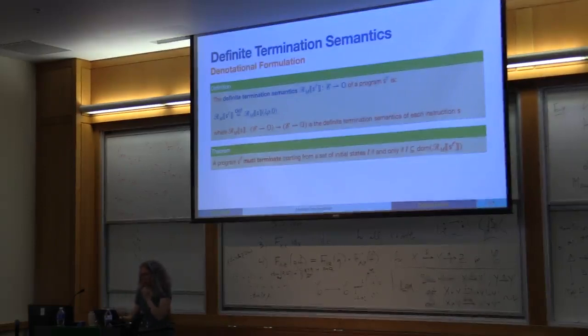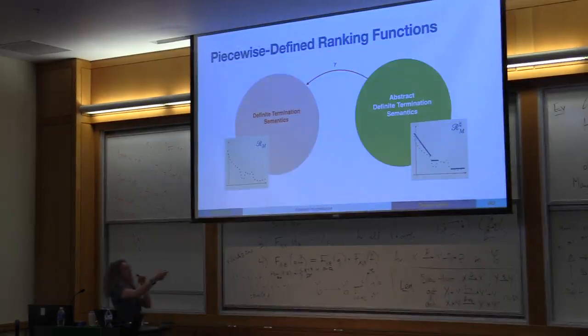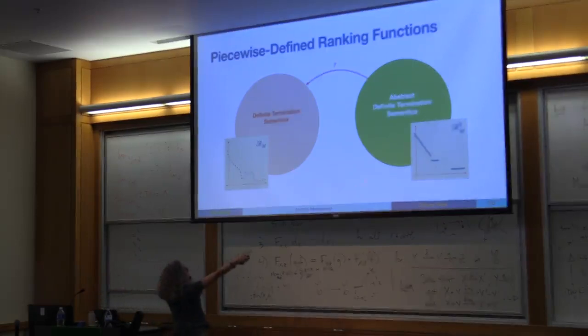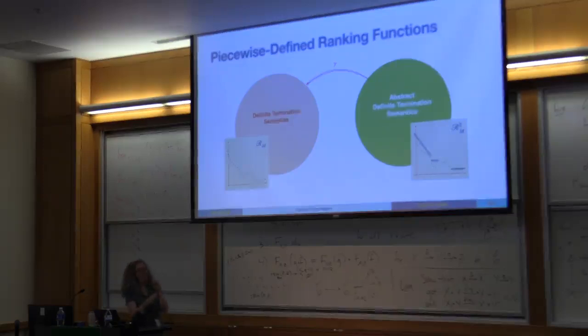Okay, now we don't have the time to see the abstraction, but I just want to give you an impression of how the abstraction is going to work before you forget everything that you're seeing. So the idea is we have a concrete ranking function here that we're defining. And now in practice what we want is to derive automatically a ranking function for a program. So this one we will be able to compute, and what we're going to do is build it using piecewise defined ranking functions.